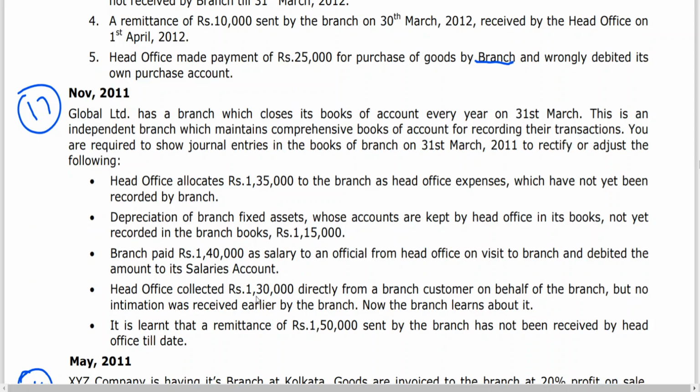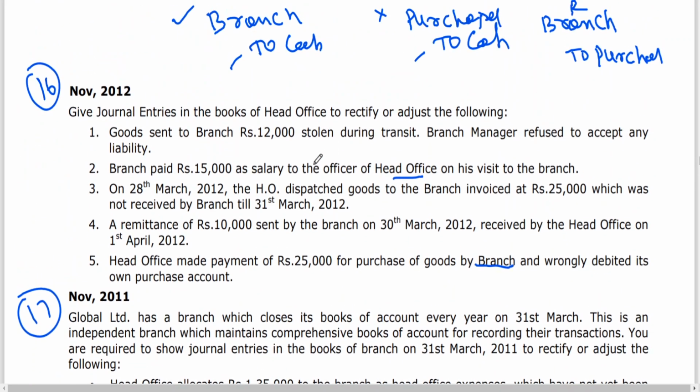Next, head office collected 1,30,000 directly from a branch customer on behalf of the branch, but no intimation was received earlier by the branch. Now the branch learns about it. Head office collected 1,30,000 directly from a branch customer. I think this also we have seen in the last class.